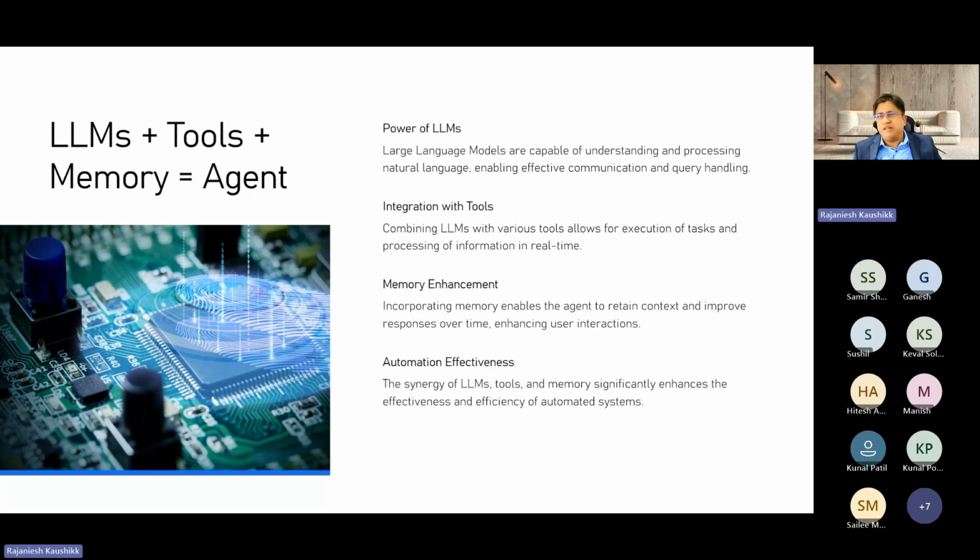Memory plays a very vital role because with the help of memory, you can retain your context, or remember it for future communication. It improves your interaction over a period of time, and this is crucial for all these powerful agents. A powerful agent should be able to understand complex queries and generate actionable responses, and this is the real synergy and power which makes it more effective for automation.